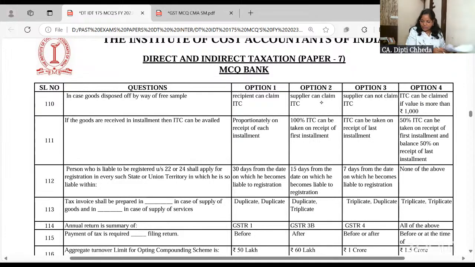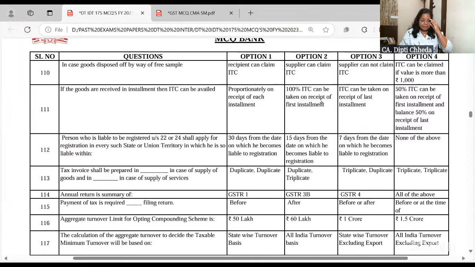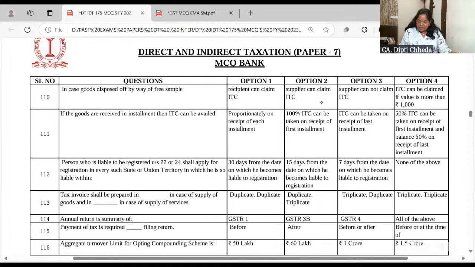In case of goods disposed of by way of free sample, you cannot avail the ITC. Whenever you purchase goods, you take ITC, and then if they are destroyed by fire, or you sell them, or you give them as free samples, you have to reverse the ITC. Recipient can claim the ITC? No. Supplier can claim?